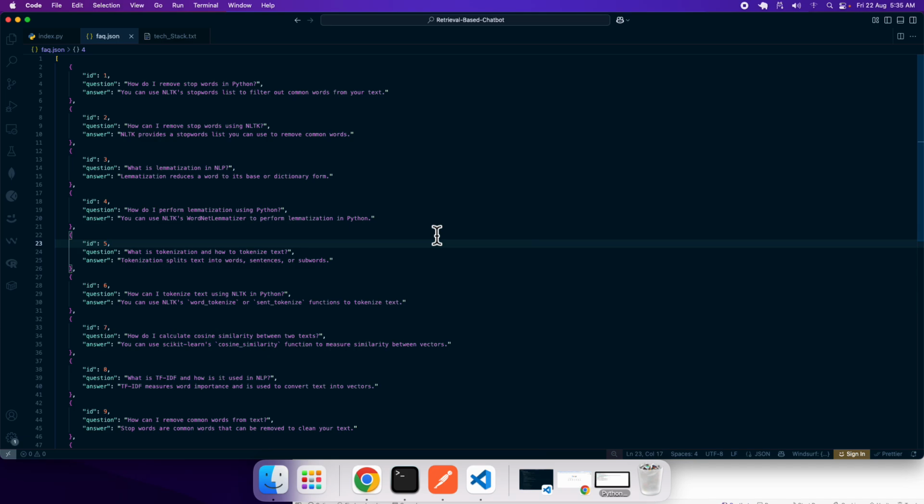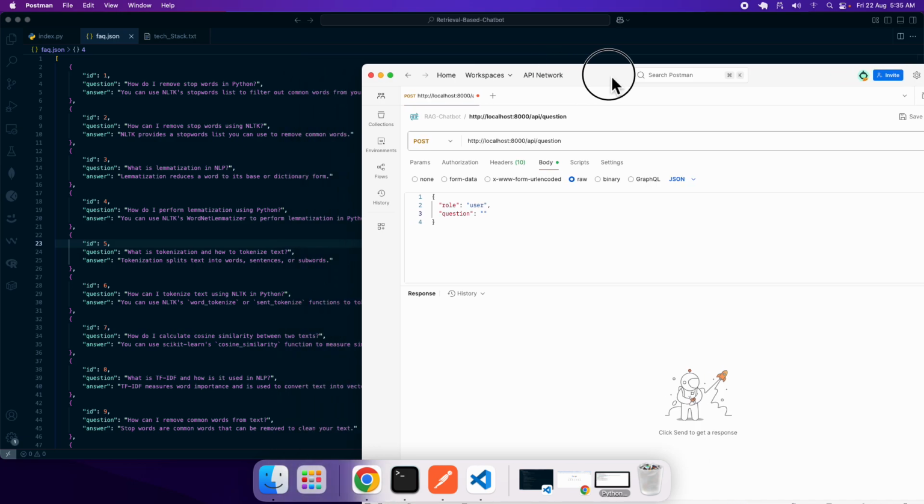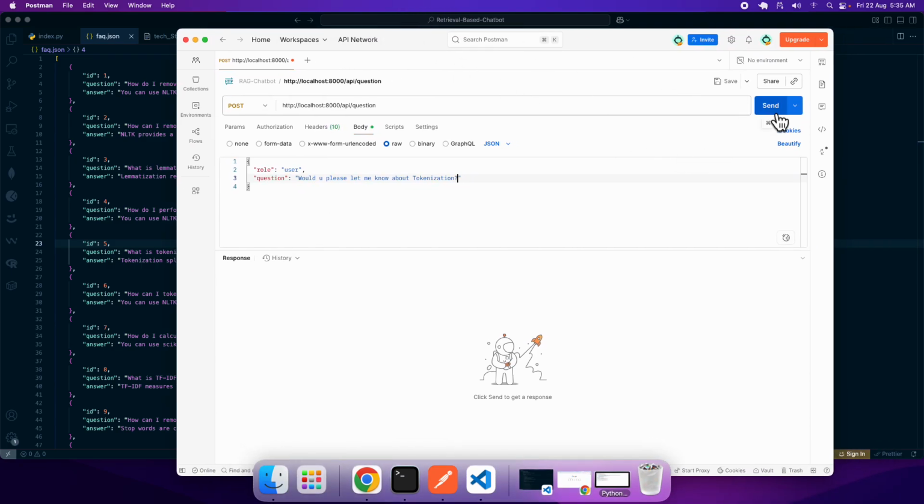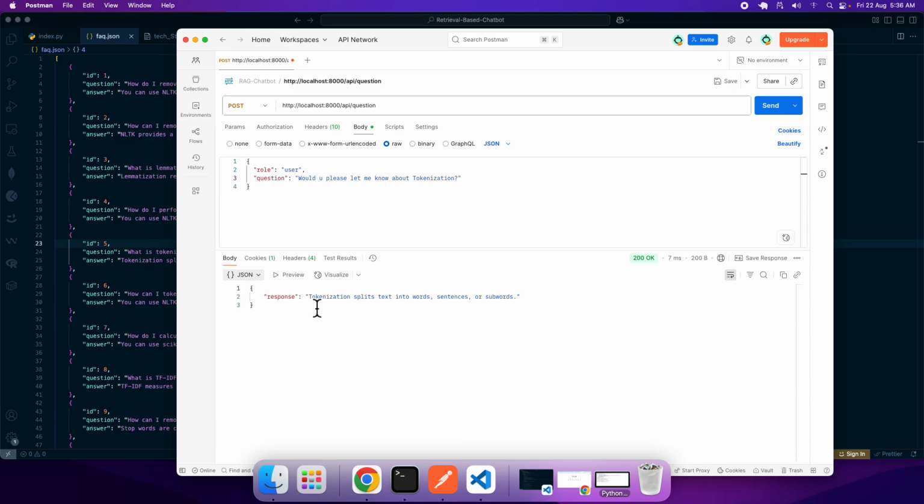Let me ask a question like, what is tokenization and how to tokenize text? Let me frame the question in this way now. I'm passing a JSON, so I'm saying, would you please let me know about tokenization? How about this? Tokenization. That's my question. So would you please let me know about tokenization? Let me send the request, and here the answer comes.